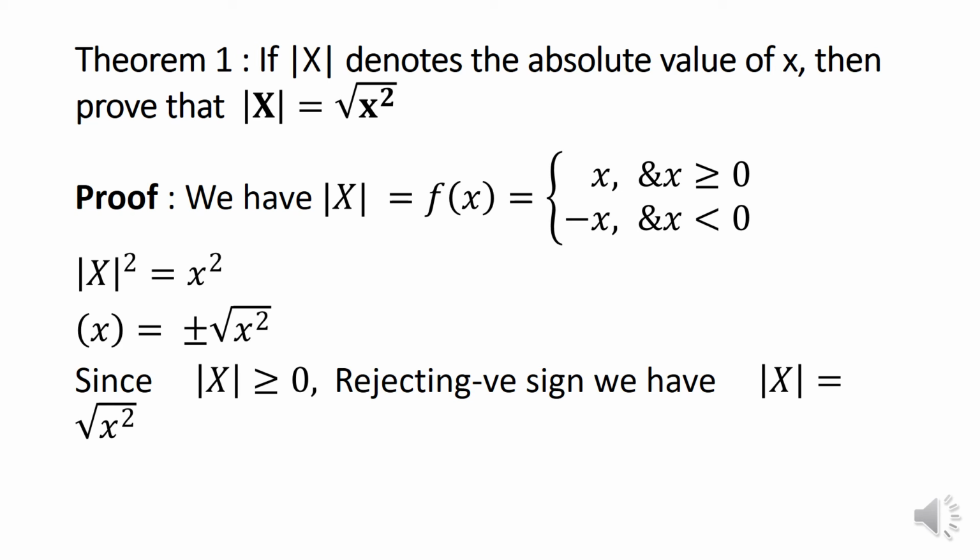Then, we shall take the square root of the equation. So, square and root cancel, and modulus of x is equal to plus or minus square root of x square. Since the modulus of x is greater than or equal to 0, rejecting the negative sign, we have modulus of x equal to the square root of x square, which is the proof of the theorem.